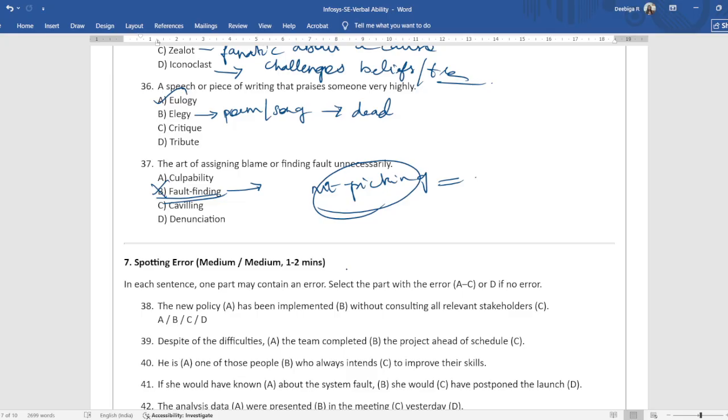And culpability is responsibility or blame for a fault or a wrong. When you do something wrong and you are blamed for it, you are culpable. That is culpability. Cavilling, I explained. Fault finding is not the answer. Similar, but it's less formal. Denunciation is public accusation.